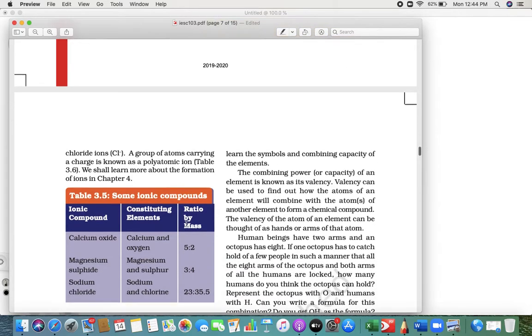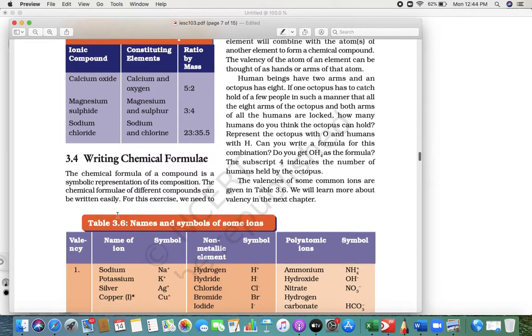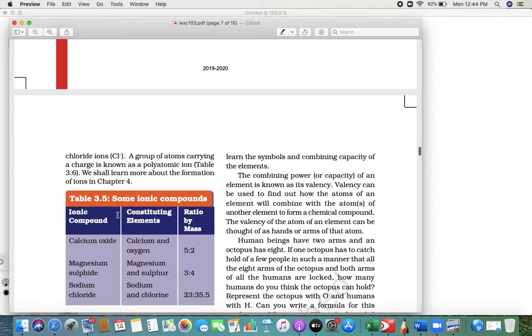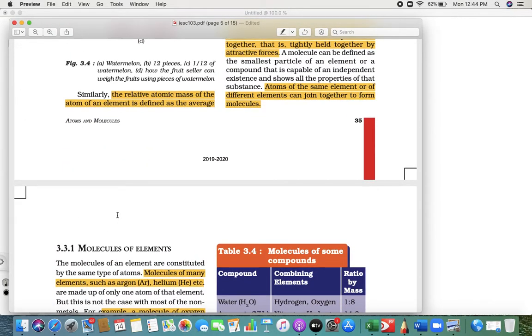Some ionic compounds, for example calcium oxide, magnesium sulfide, sodium chloride, are all this way. This is a small thing you have to understand before we learn more about writing a chemical formula.